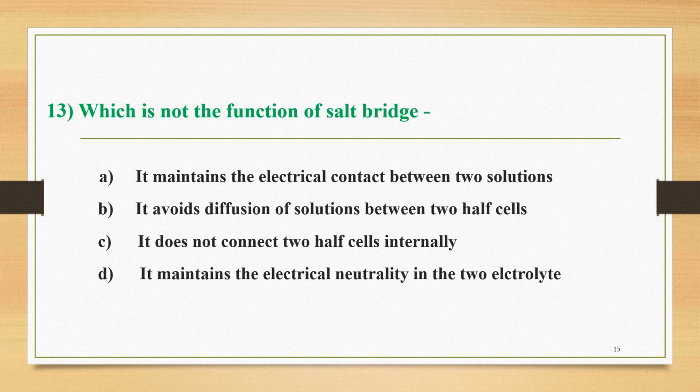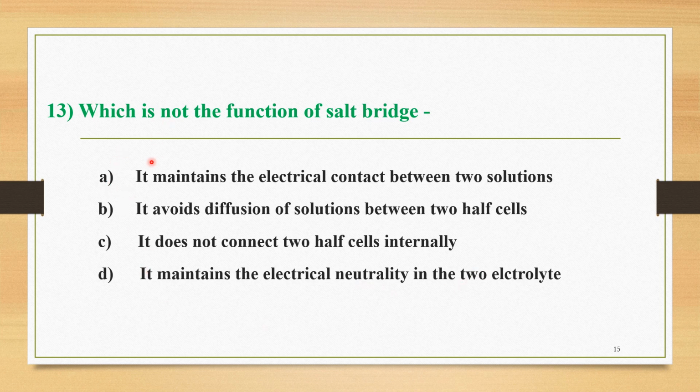Next question, number 13. Which is not the function of a salt bridge? The four options are: A, it maintains the electrical contact between the two solutions; B, it avoids diffusion of solutions between the two half cells; C, it does not connect two half cells internally; and D, it maintains the electrical neutrality in the two electrolytes.